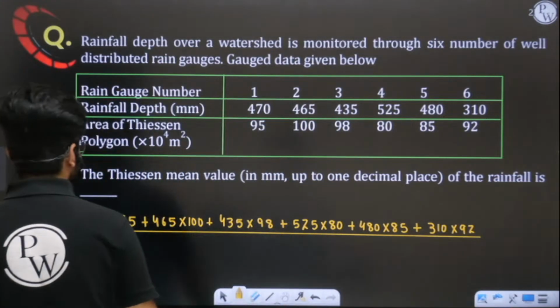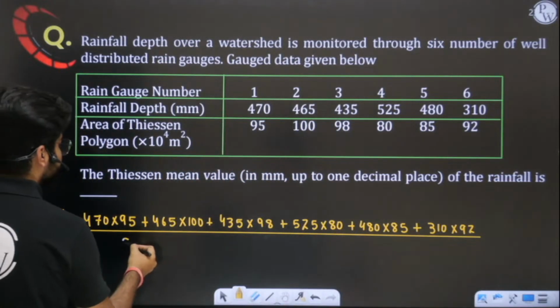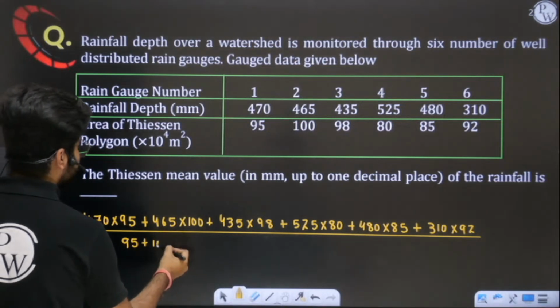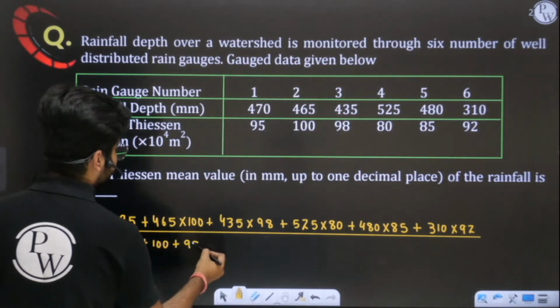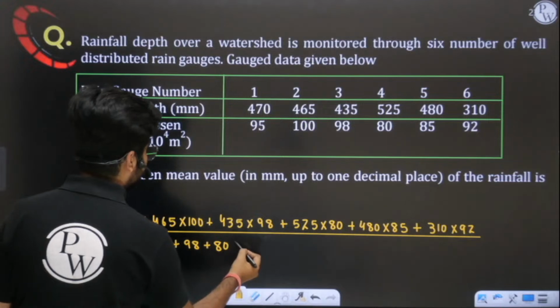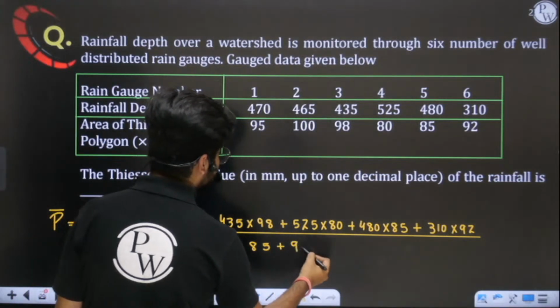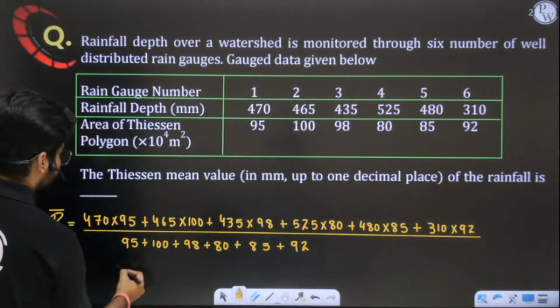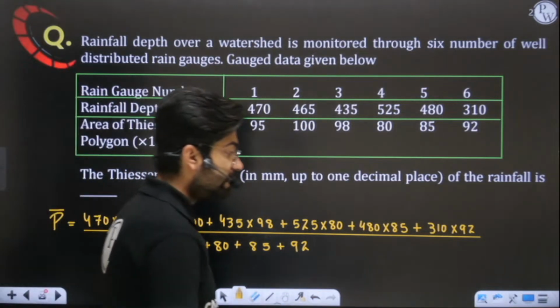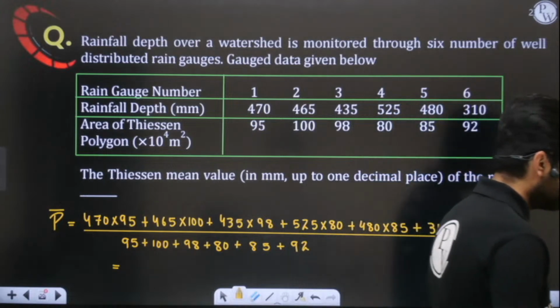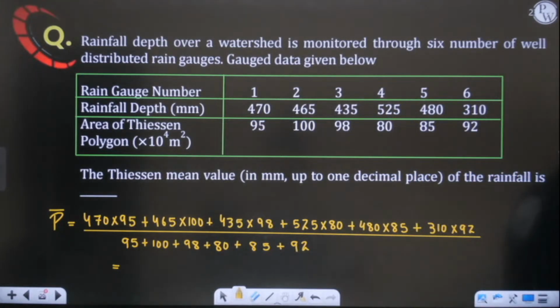Divided by the total area, which is none other than 95 plus 100 plus 98 plus 80 plus 85 plus 92. How much are you getting here? You are saying it to be 445.636. Are you sure? 445 you are telling.